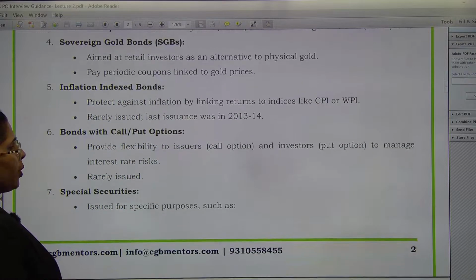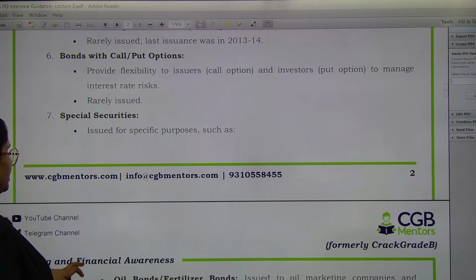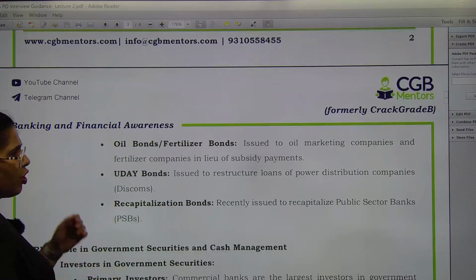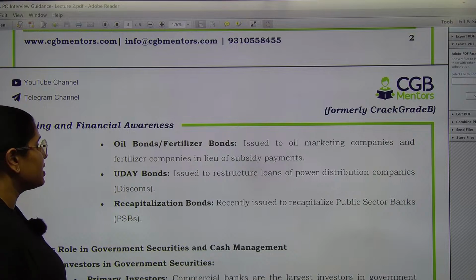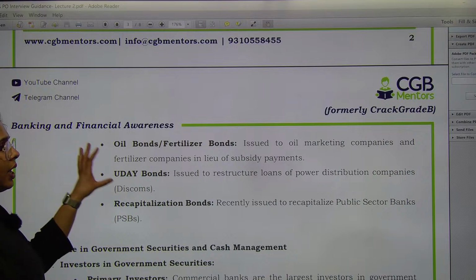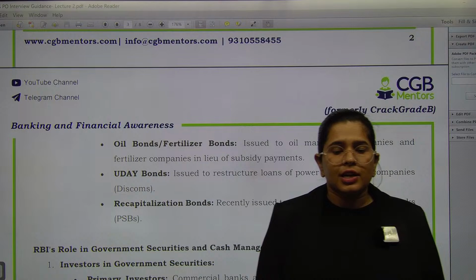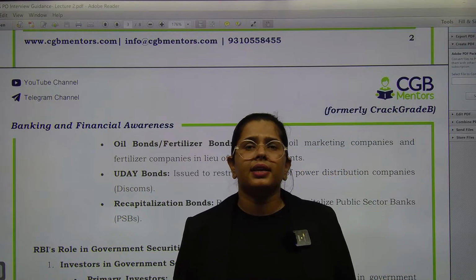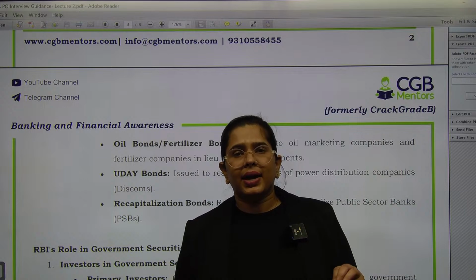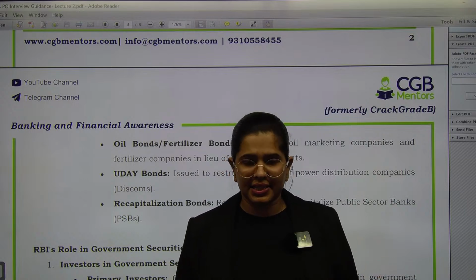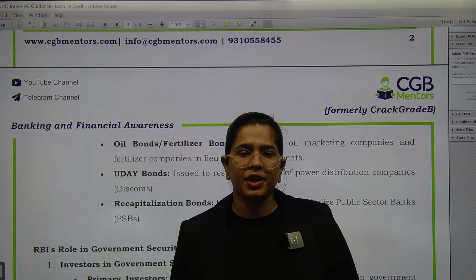Now, bonds with call or put option. So it provides the flexibility to the issuers as well as investors to manage the interest rate risk, and this is rarely issued. Then you have special securities like oil bonds, fertilizer bonds, which are issued for reviving the OMCs and fertilizer companies in lieu of the subsidy payments. Then you have recapitalization bonds, Uday bonds that were issued with the intention of power distribution companies' revival, right? So right now यहाँ पे हम आपको क्या कह रहे हैं that these bonds which have been issued, the money has been utilized in a specific sector. ठीक है, पैसा एक specific sector में utilize किया गया है.